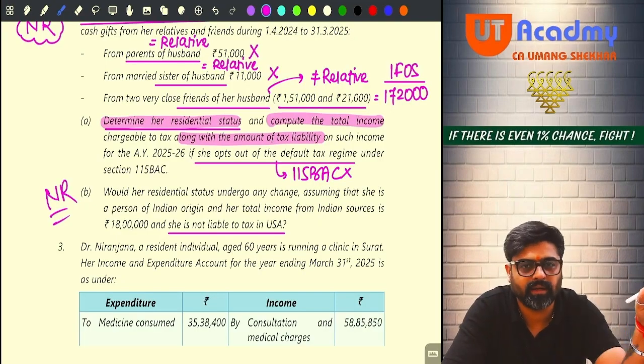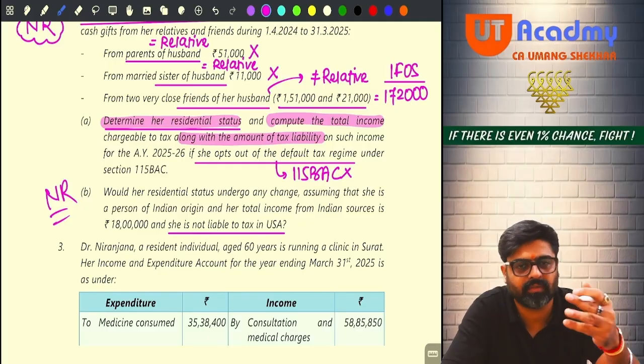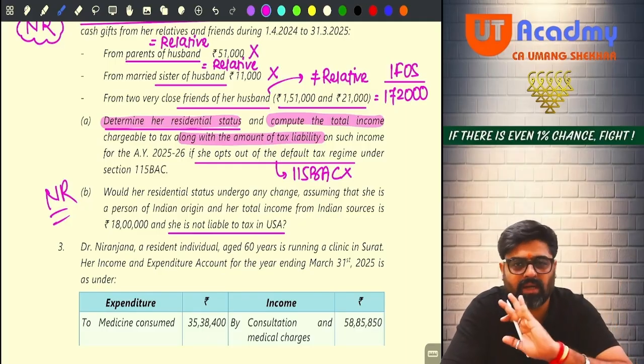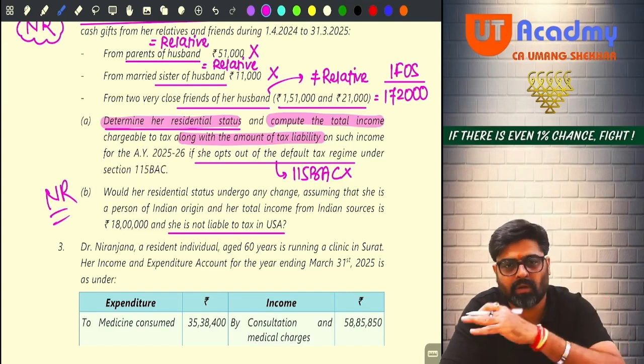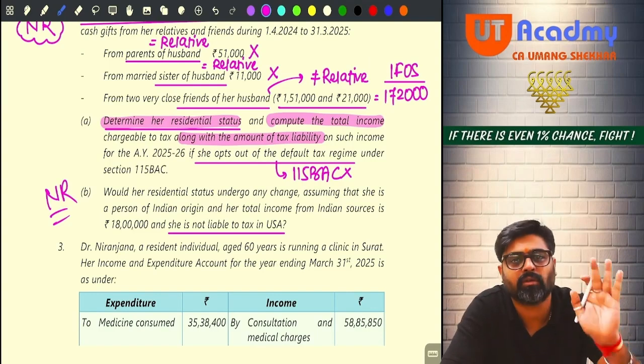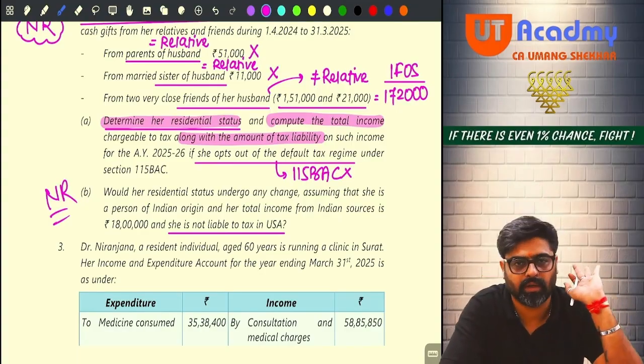Stay in India 120 days or more in the current year, and in the last 4 years it should be 365 days or more. But in the case of Charlie, this basic condition B is not fulfilled. A is not fulfilled, and basic condition B is also not getting fulfilled. Hence her residential status will remain non-resident only.